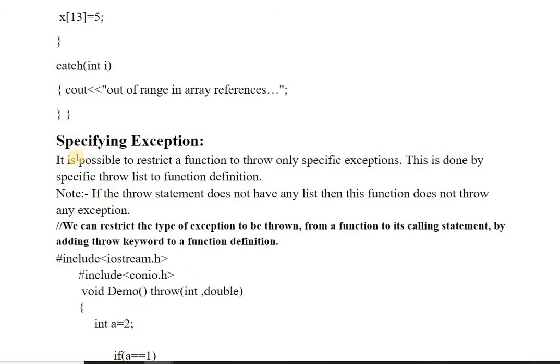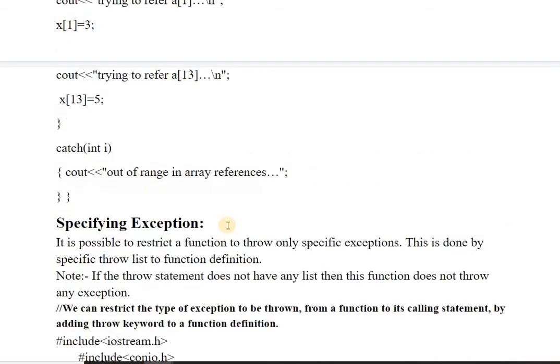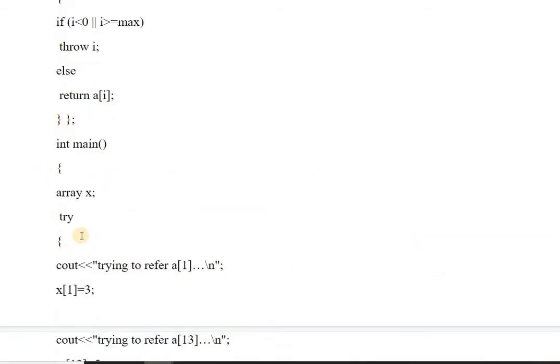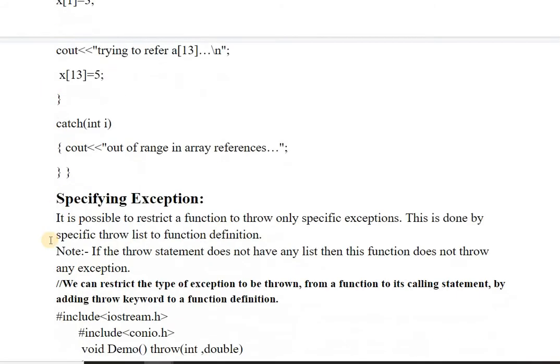So the next topic is specifying an exception. Specifying an exception says we can also specify exceptions in terms of our own rules. It is possible to restrict a function to throw only specific exceptions. In this, the array out of bound problem was handled through the exception handling method, and this was the integer array.